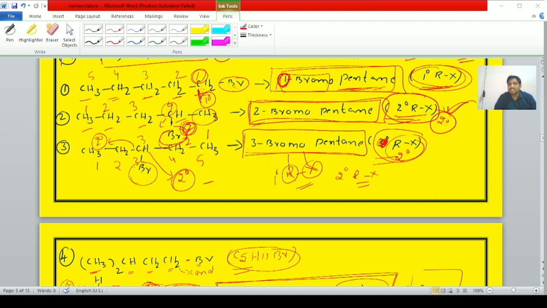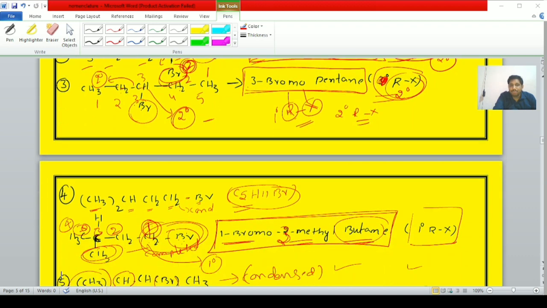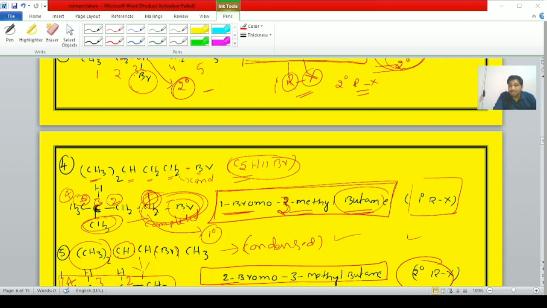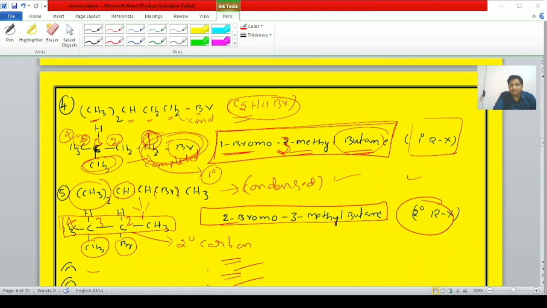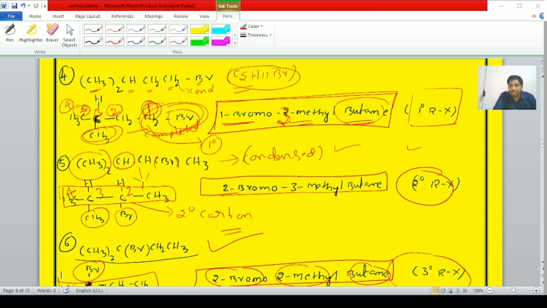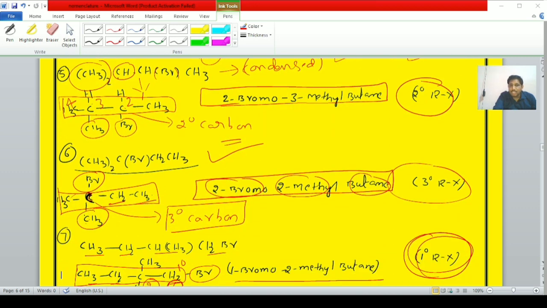The second compound is 2-bromopentane, which is a secondary bromide. The third compound is 3-bromopentane, which is again a secondary bromide. The fourth compound is 1-bromo-3-methylbutane, which is also a primary bromide. The fifth compound is 2-bromo-3-methylbutane, which is a secondary bromide. The sixth one is 2-bromo-3-methylbutane, which is a tertiary bromide.